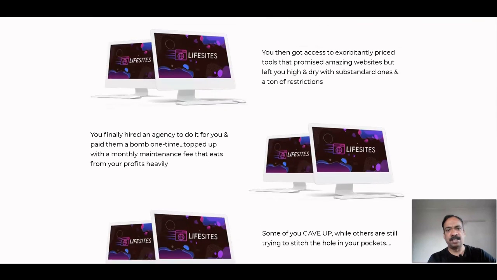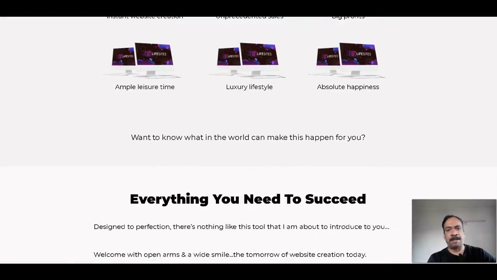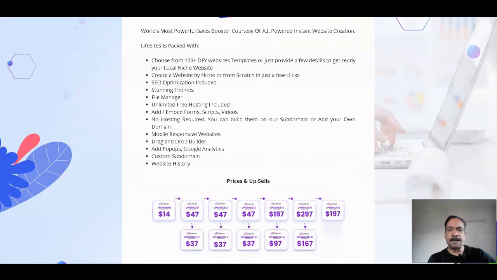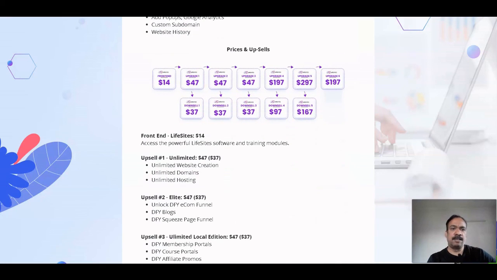So these are some features, some templates and details given here. We'll check the price and upsells. So here the front end price for Live Site is costing around $14, where you get access to the powerful Live Site software and training module. Note down, even if you purchase this front end, you will get all the bonuses from my side and vendor side. So upsell number 1, Unlimited, costs you around $47 and the downsell price is $37.